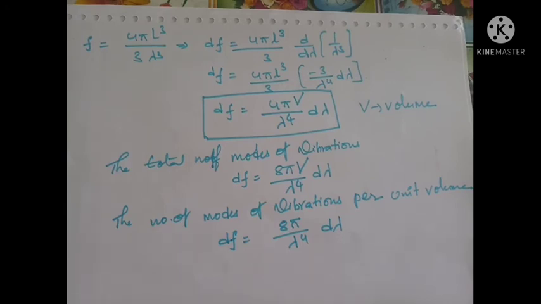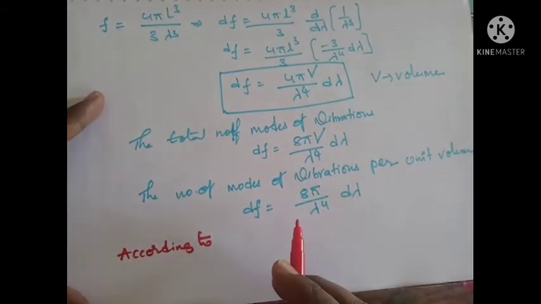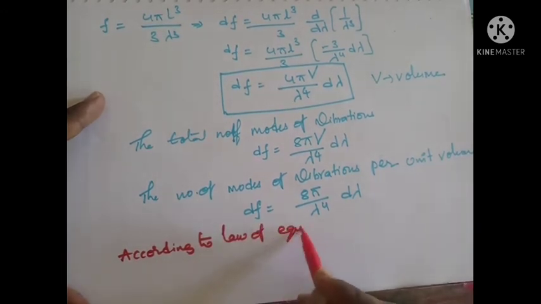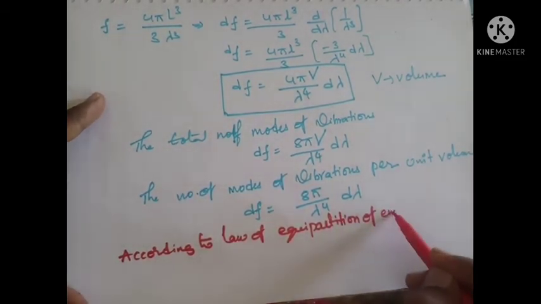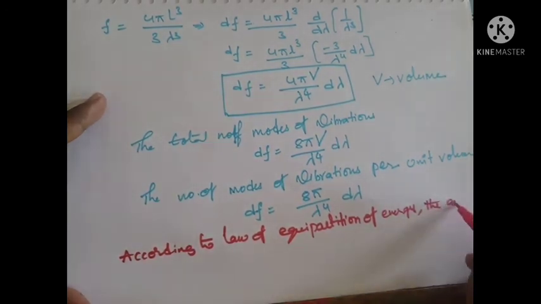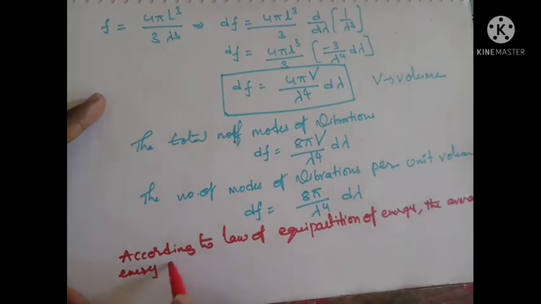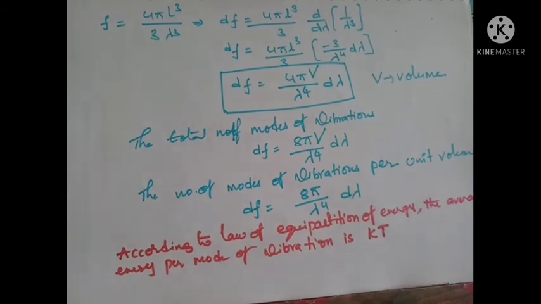According to the law of equipartition of energy, the average energy per mode of vibration is kT, where k is the Boltzmann constant and T is the absolute temperature. So the energy density within the wavelength λ and λ plus dλ is given by the following.